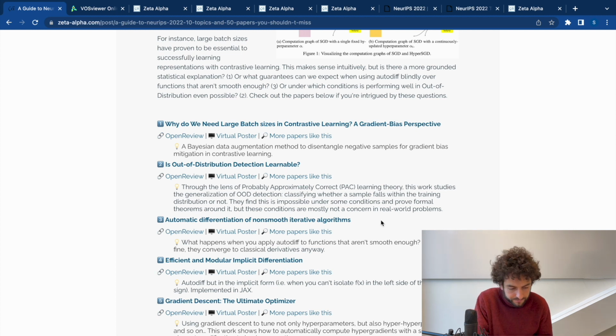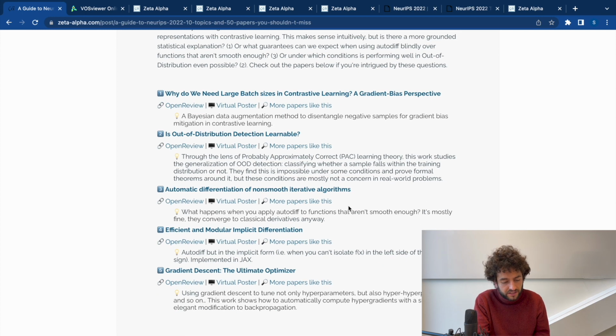So whatever, you're fine. Then there's a couple on automatic differentiation: what happens when you apply automatic differentiation on not smooth enough functions, and autodiff on implicit differentiation, which is quite interesting. I'm not sure how much of an application this is going to have, but it's very interesting.